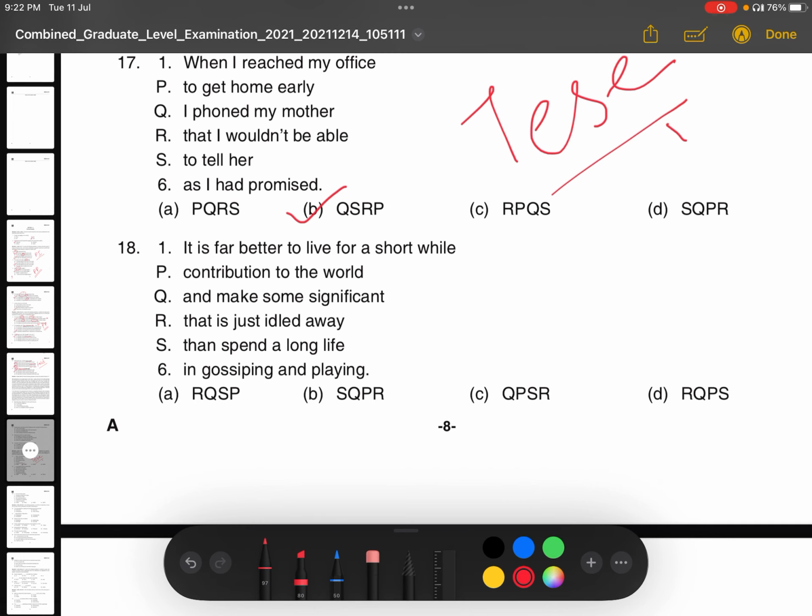It is far better to live for a short while than QUC and make some significant contribution to the world than spend a long life that is just idle way in gossiping and playing. So option C is the correct answer here.